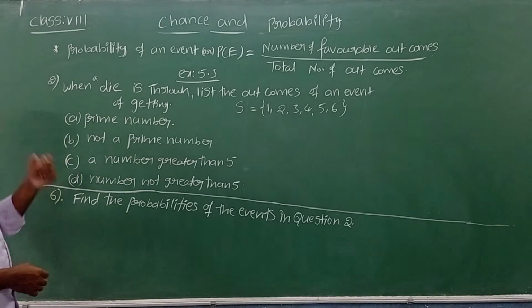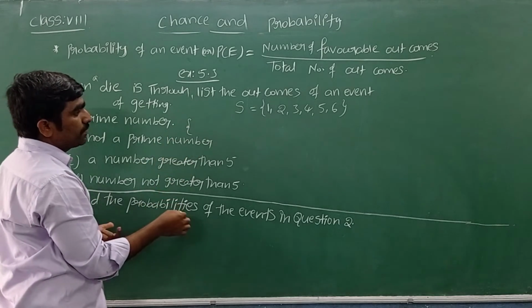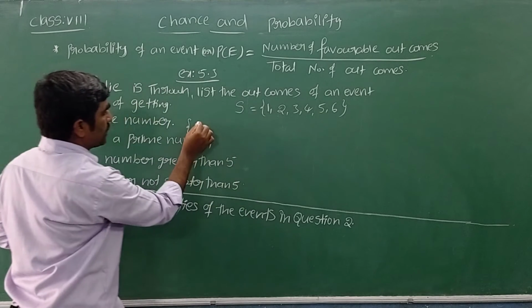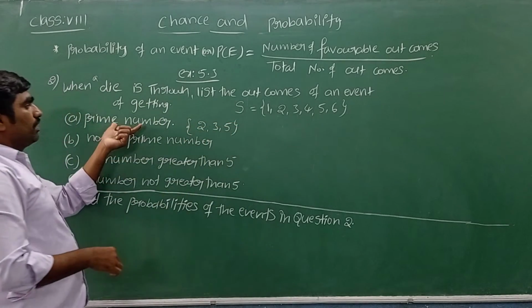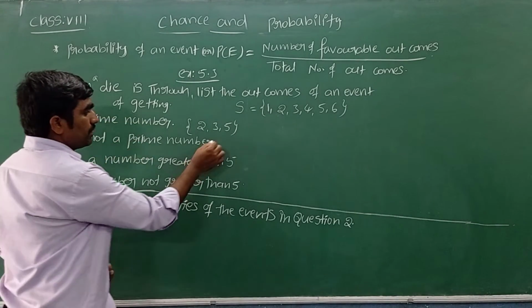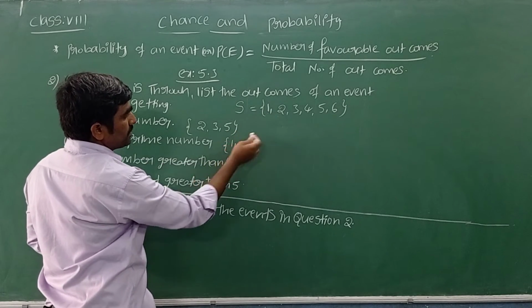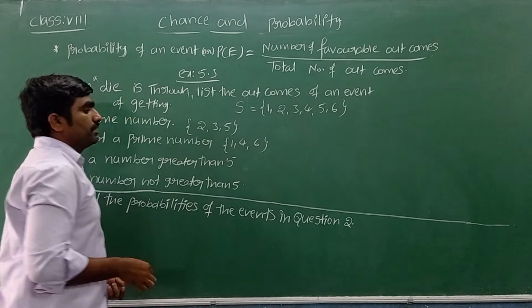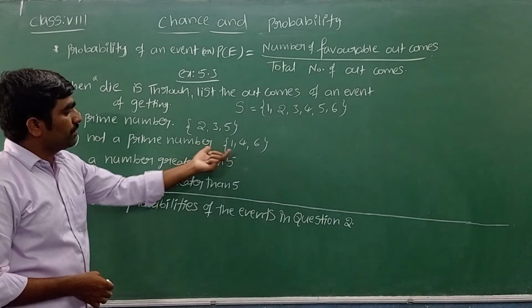Prime numbers. What are the prime numbers you can see over here? Prime numbers are those having exactly 2 factors. 2, 3, 5 are the outcomes to get a prime number. Not a prime number: 1 is not a prime number, 4 is not a prime number, 6 is also not a prime number. These are the outcomes for not a prime number.